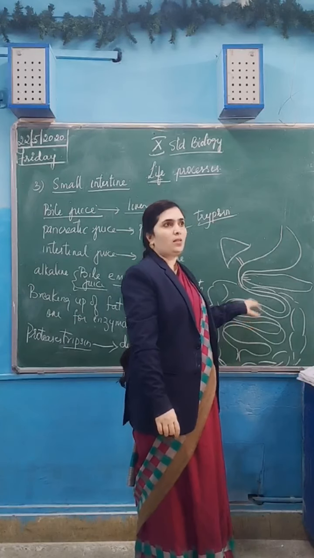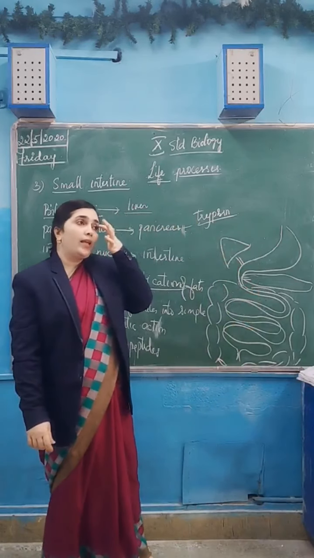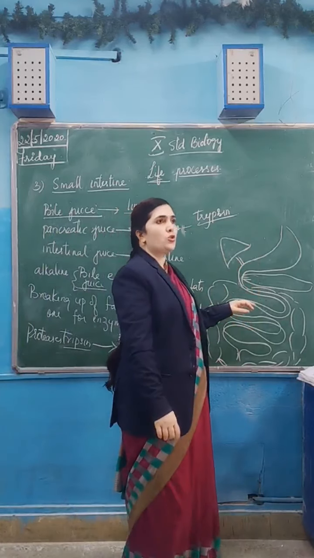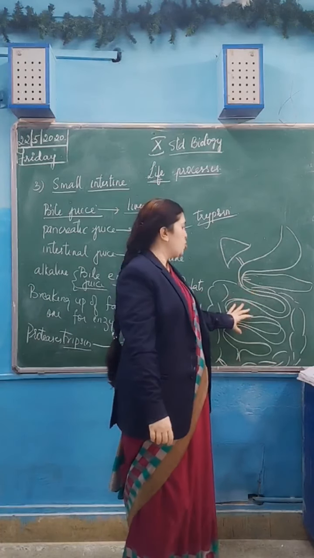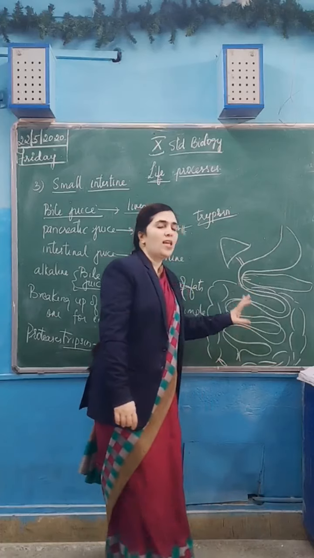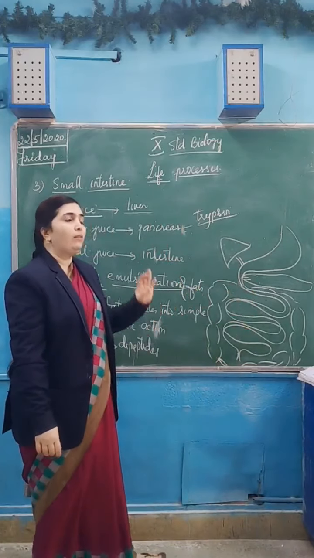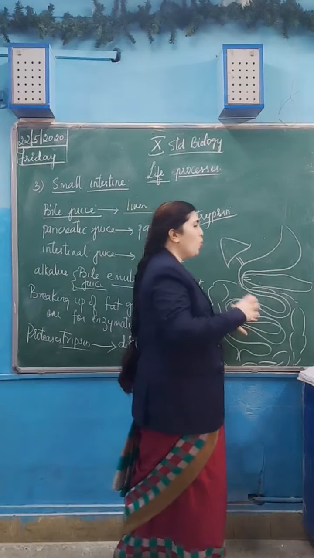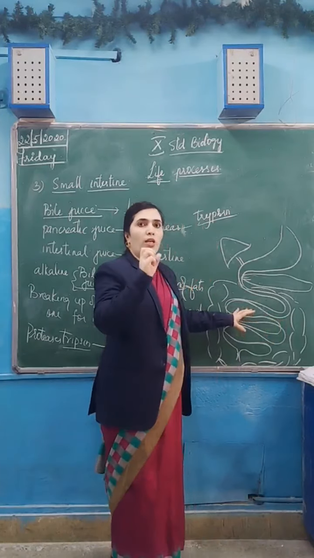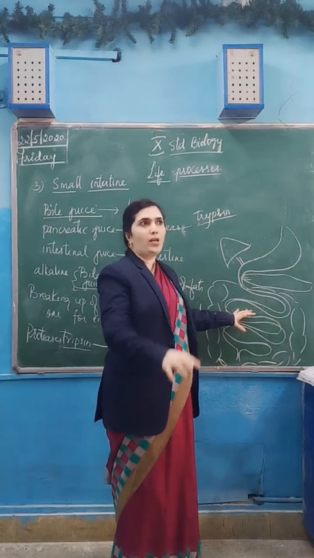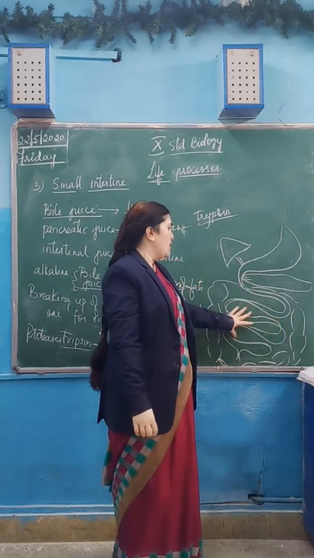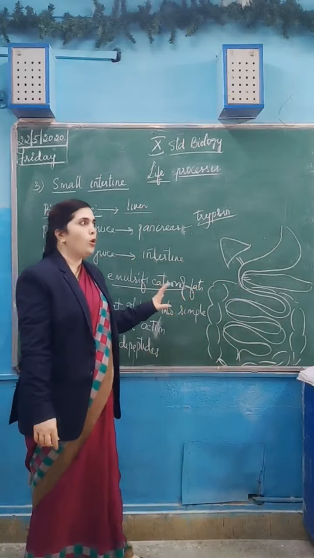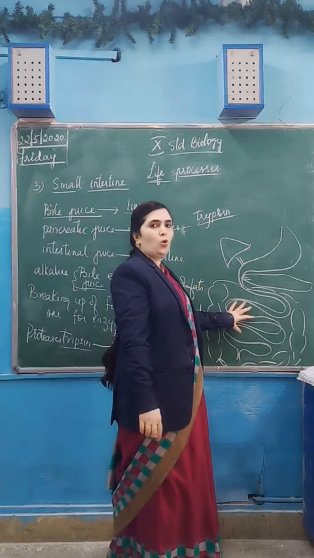In grass, mainly cellulose is present. Cellulose is a complex sugar, a high molecular weight sugar. So that cellulose has to be digested in their body. It will not be digested soon, so the length of the small intestine is more, to release more enzymes, and it will take longer time to digest. So the length of the small intestine in grass-eating animals is more to digest the cellulose present in the grass.